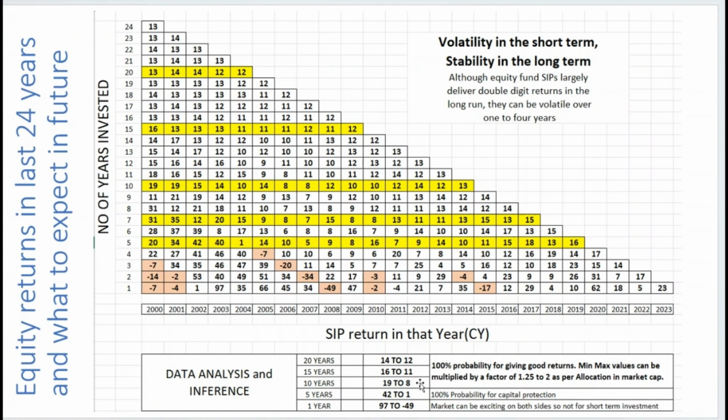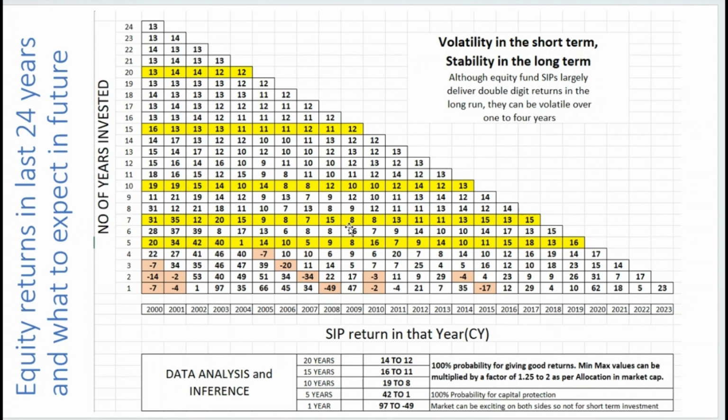So what we can tell with confidence is, if you are able to invest for more than 7 years, based on historical data, I can give assurance that returns of more than 12% are easily possible. And if you are staying invested for 15, 20 years, then it is easier to get up to 18%. Even if there are so many bad things happening, our returns will be good if you invest for the long term.